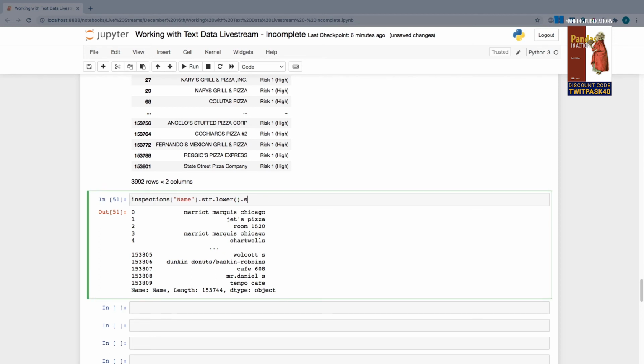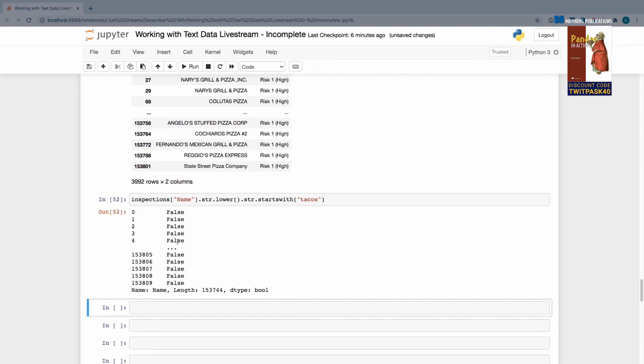And here I'm going to once again access .str. And this method is called startswith. So while contains is going to search for the presence of a substring anywhere, startswith is going to search for it only at the beginning of a string. So right here, I'm going to search for the word tacos at the very beginning of a value. So when I get this Boolean series, I get a bunch of falses for the first 5 rows and the last 5 rows. That's totally fine because we have 150,000 more in between and there are some trues in there. So as always, I'm going to save this to a variable. I'm going to call it startsWithTacos.